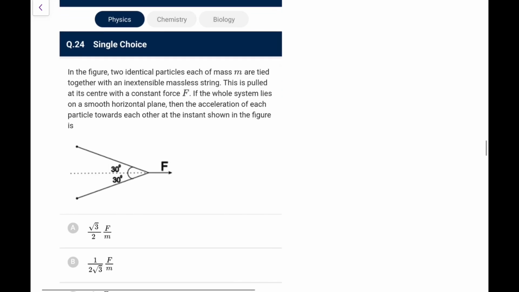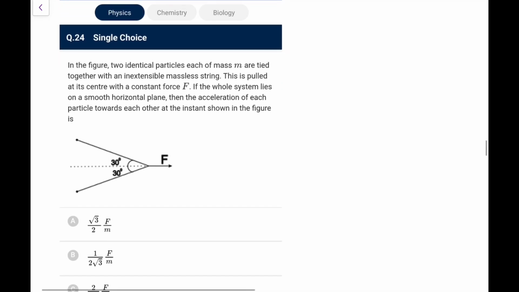Next, in the figure, two identical particles of mass m are tied together with an inextensible massless string. This is pulled at the center with a constant force F. The whole system lies on a smooth horizontal plane. The acceleration of each particle towards each other at the instant shown is.